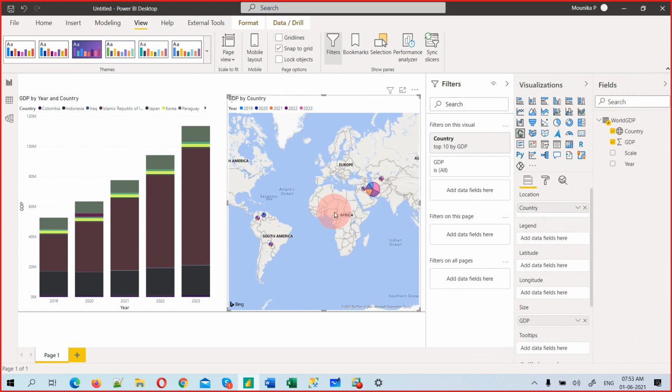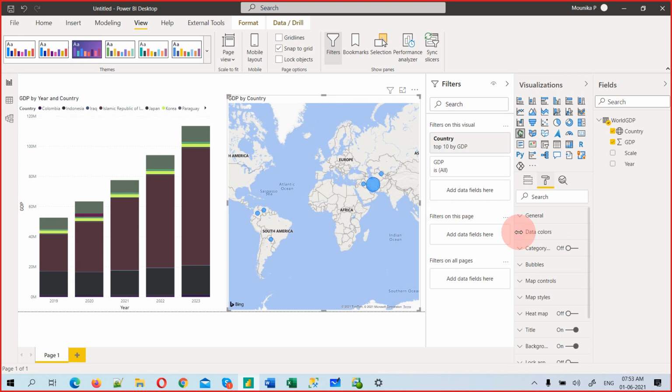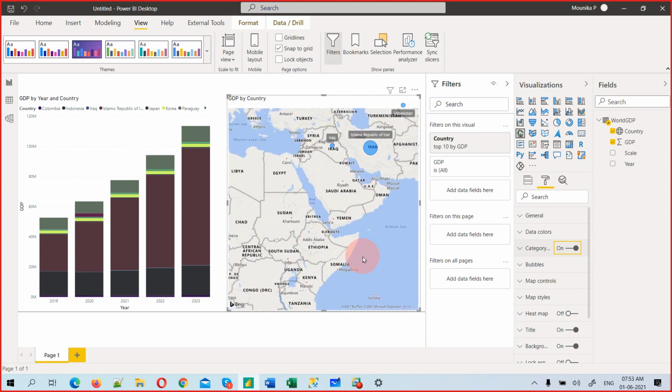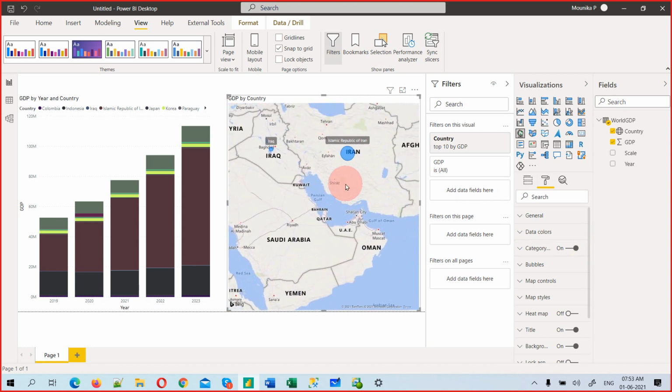So now you see bubbles. See, bubble top 10 countries, right? So now you can go to this formatting. There are a lot of formatting options. We will discuss them later, but I'll just turn this on so that you can see which country is in the top 10 list. Okay, you can zoom it. If you have a mouse, you can zoom it.